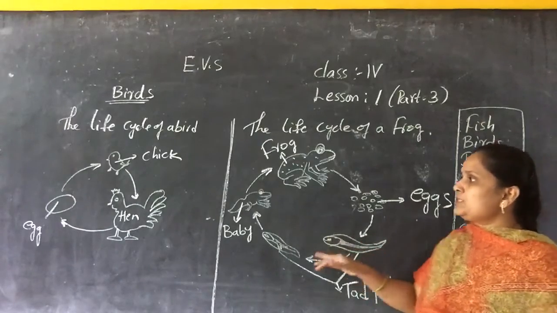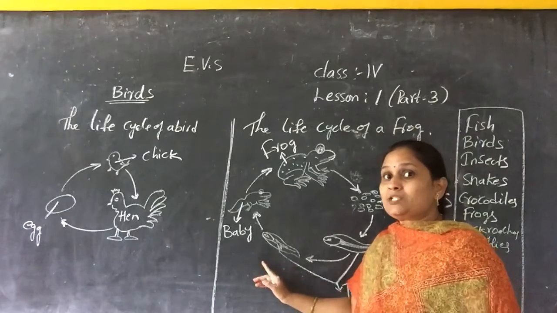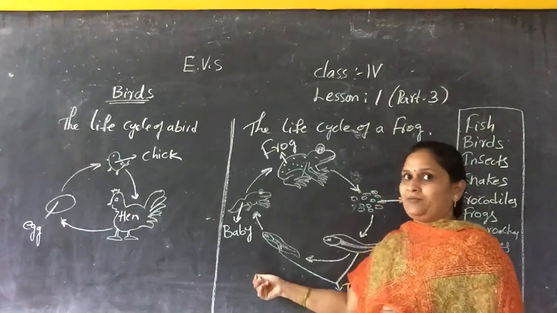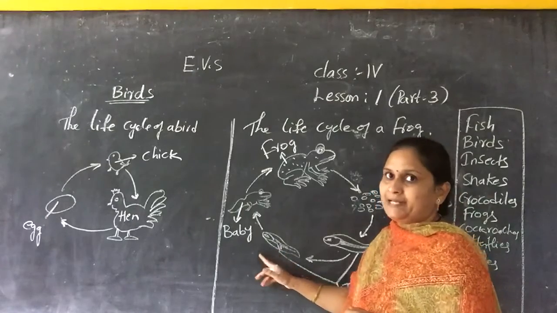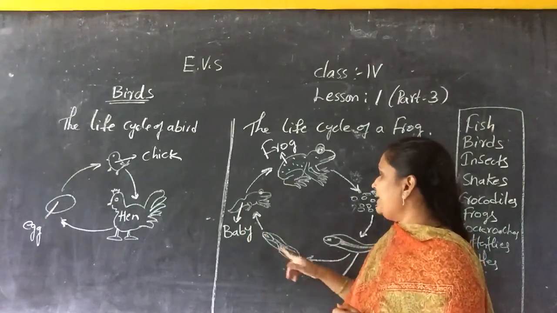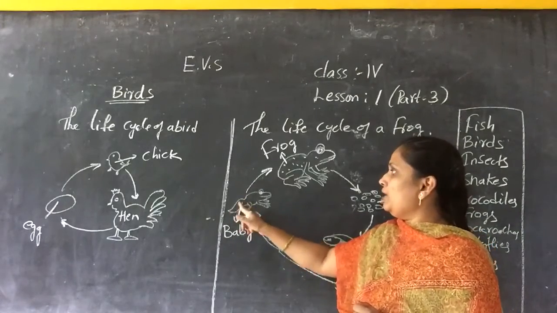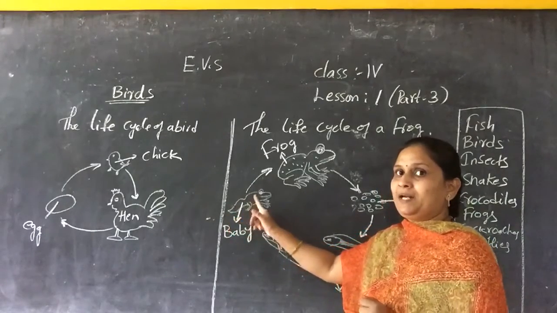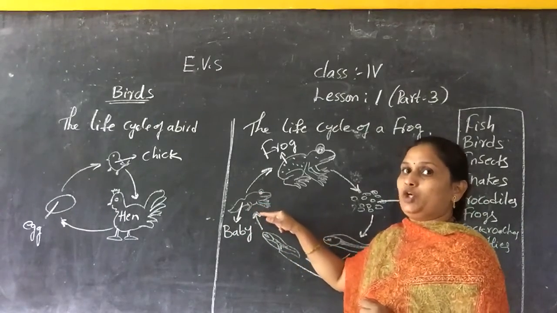From the tadpoles, slowly the legs grow. The tail is there, no? That long tail appears, and slowly the baby frog grows.